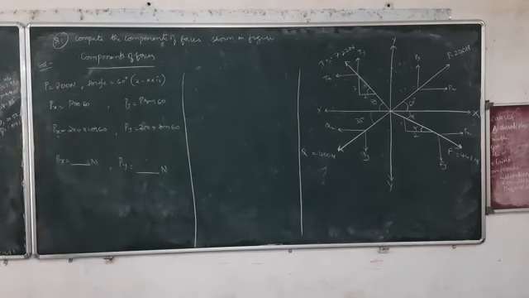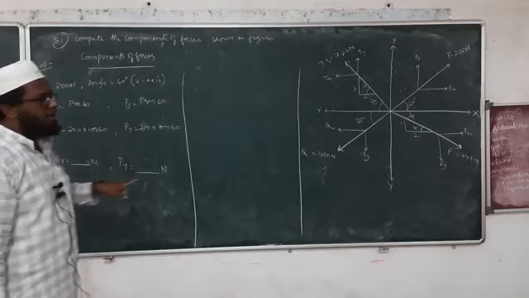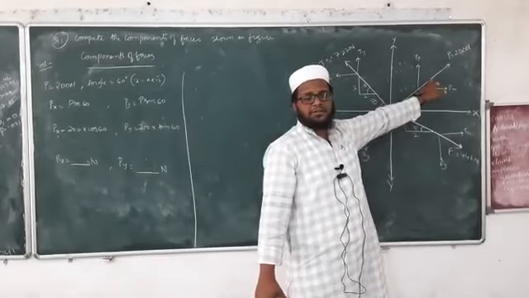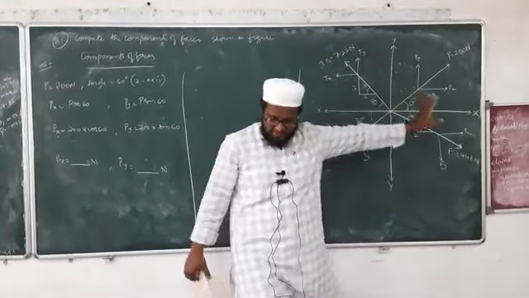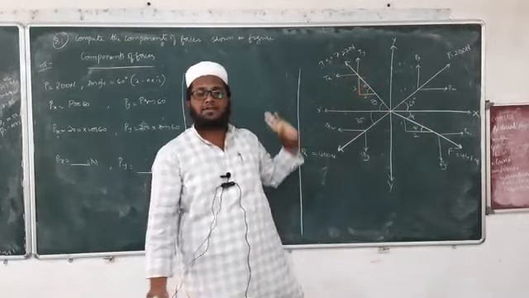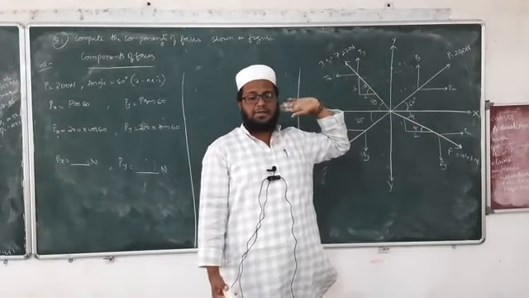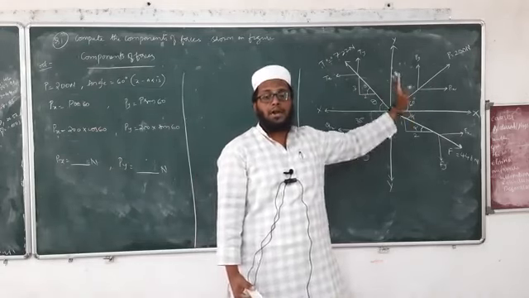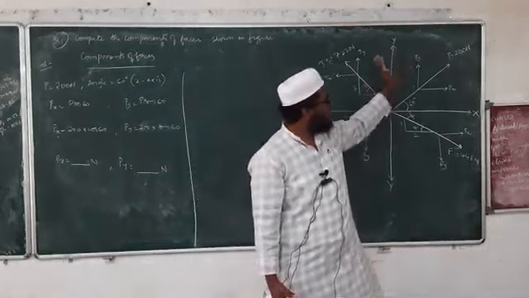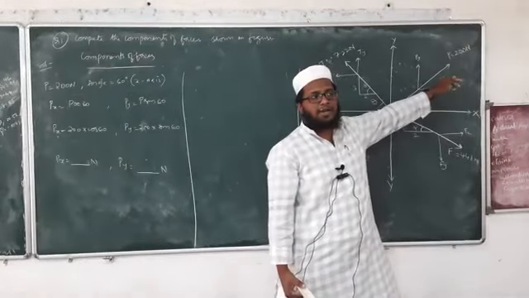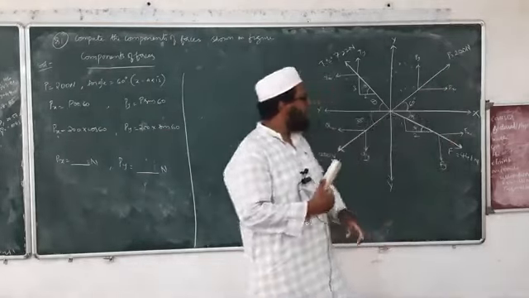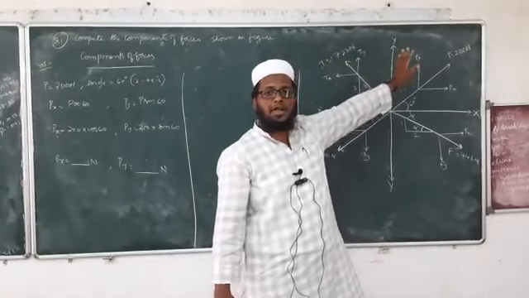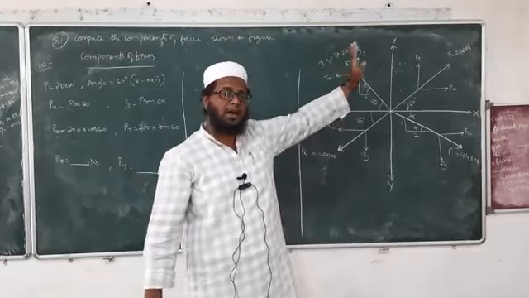Alright. So both the values will be positive. Why? Because it is in the first quadrant. What is the direction of this force? You can tell me. The direction of the force P is up to the right. Very, very important. Why? Because it is going in the upward direction and in the right direction. Similarly, when you go for the force T, the force T is going up to the left. The direction of the force T is up to the left.